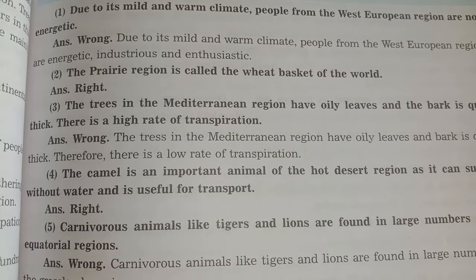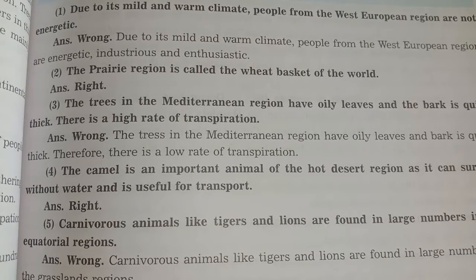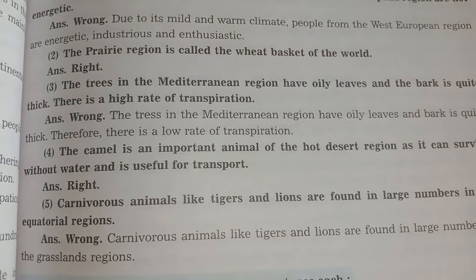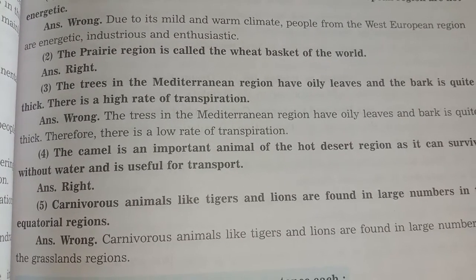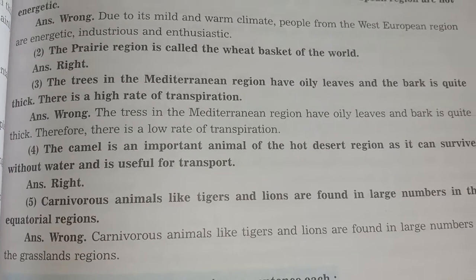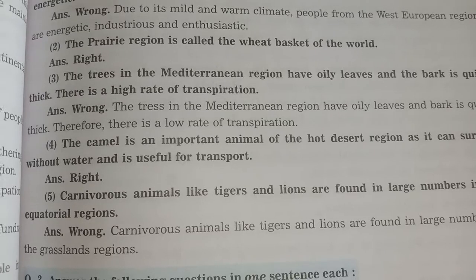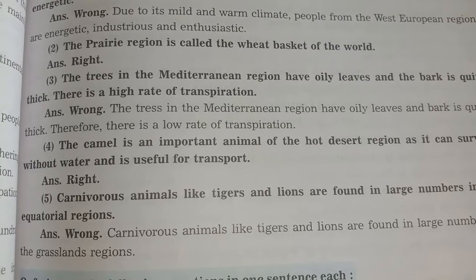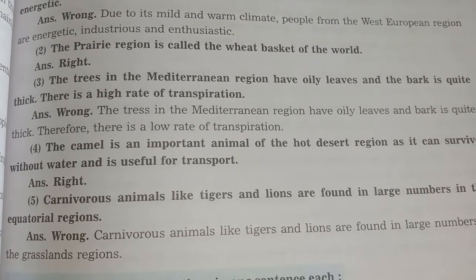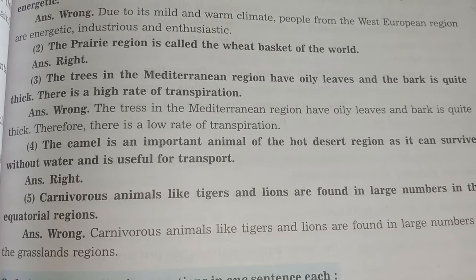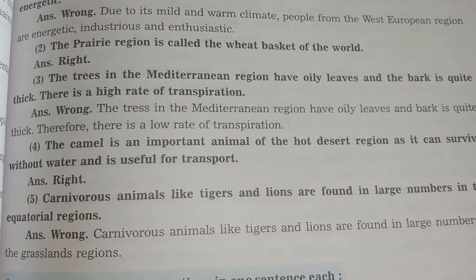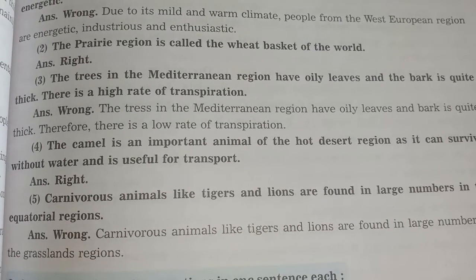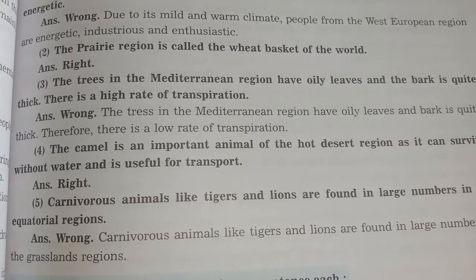Second one, the prairie region is called the wheat basket of the world. Answer is right. Third one, the trees in the Mediterranean region have oily leaves and the bark is quite thick. There is a high rate of transpiration. So the statement is wrong. The right answer is the trees in the Mediterranean region have oily leaves and the bark is quite thick. Therefore, there is low rate of transpiration.